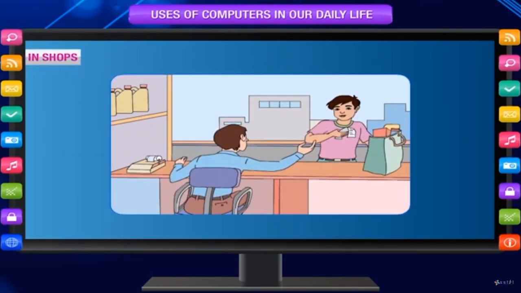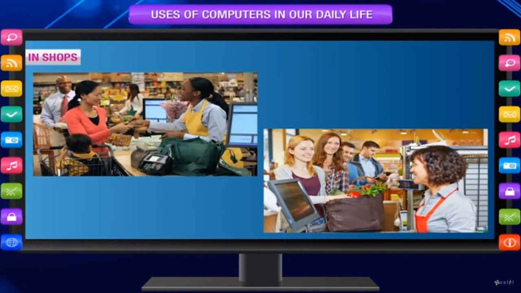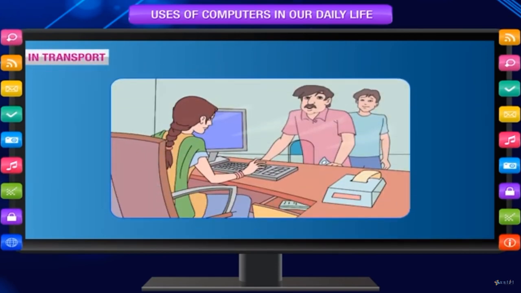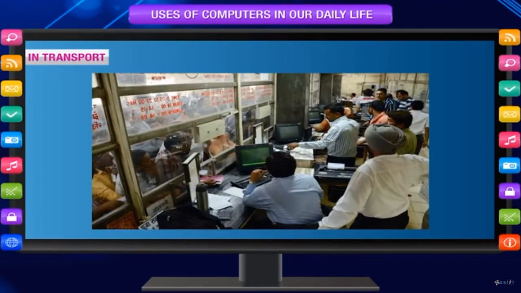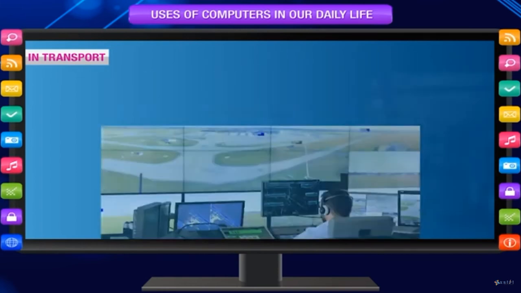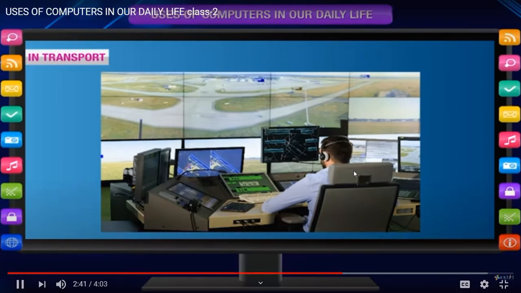In shops, to keep lists and prices of items in the shop, to make and print bills, to keep records of daily sales. In transport, to help in booking tickets of aeroplanes, railways and roadways, to process information about arrival and departure timings of trains, aeroplanes, etc., to maintain traffic signals of railways, roadways and airways.